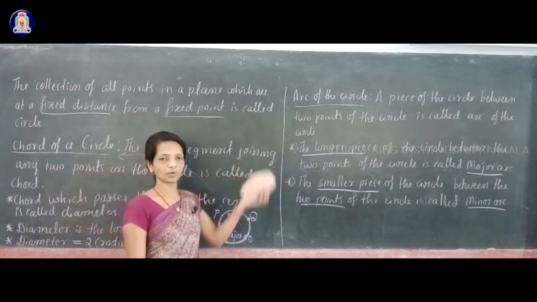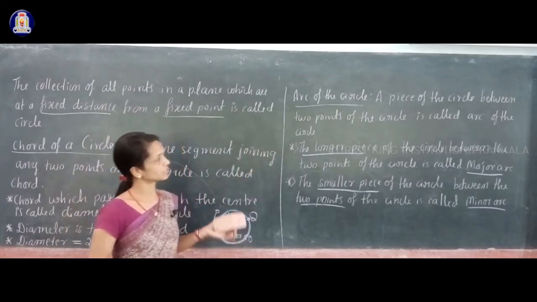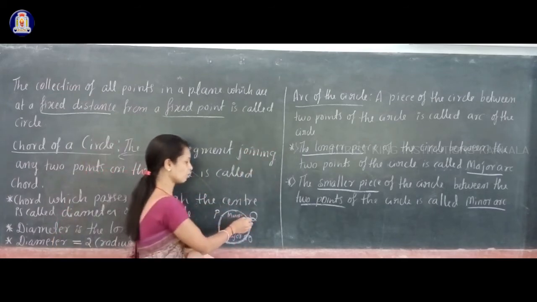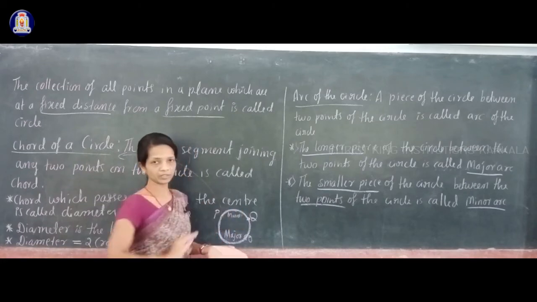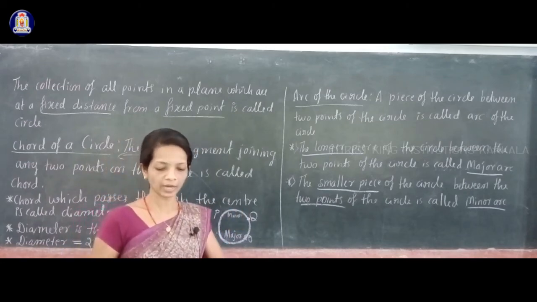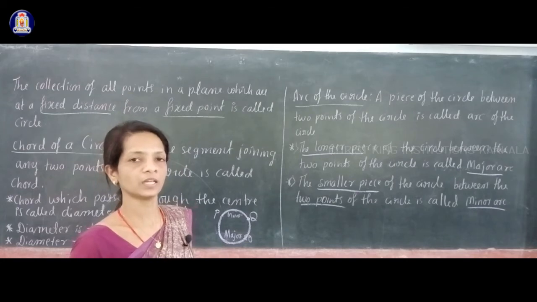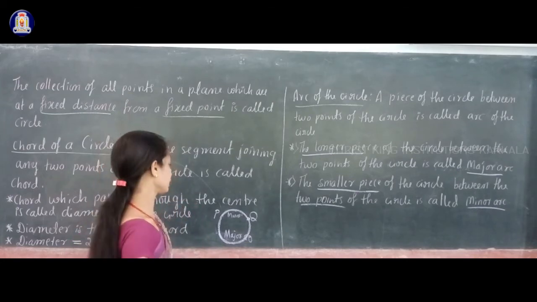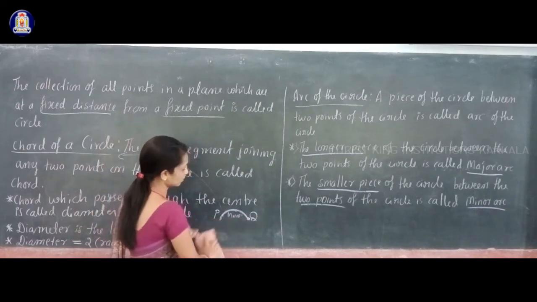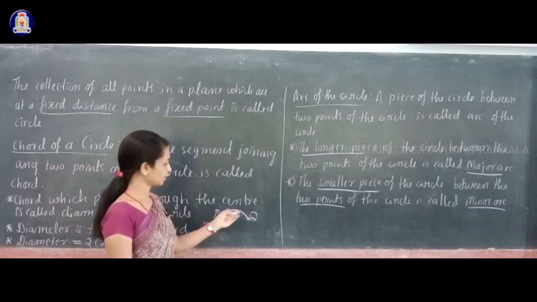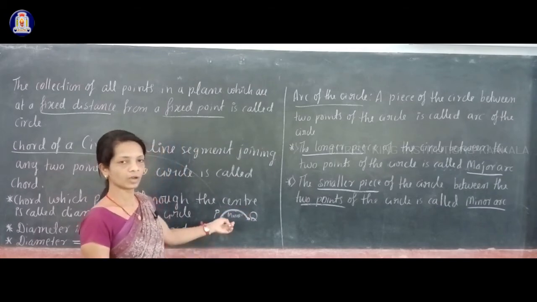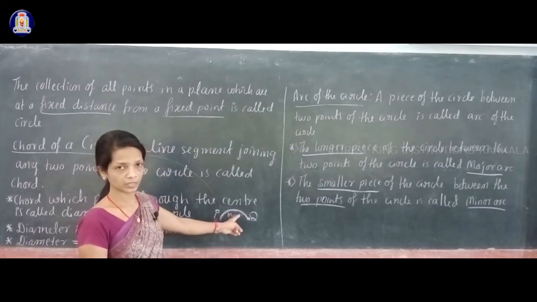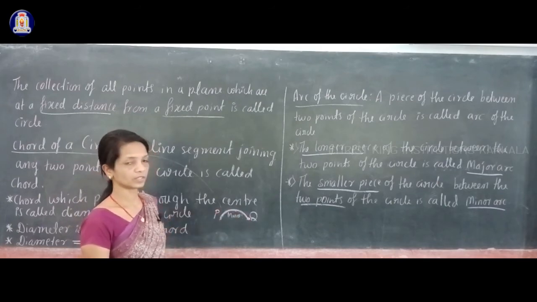And first of all, what do you mean by arc? Arc means the piece of the circle between given 2 points. If you take a piece like this, this is a piece of the circle between 2 points, and that piece is called an arc of the circle. If you take 2 points, then you have a minor arc and a major arc.